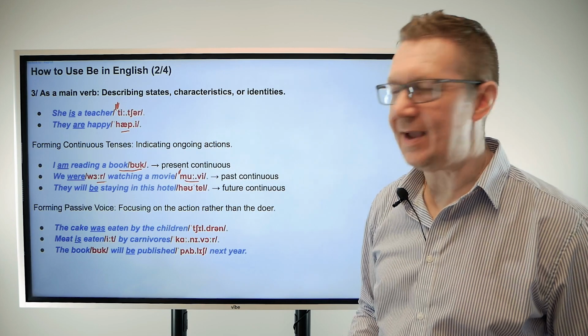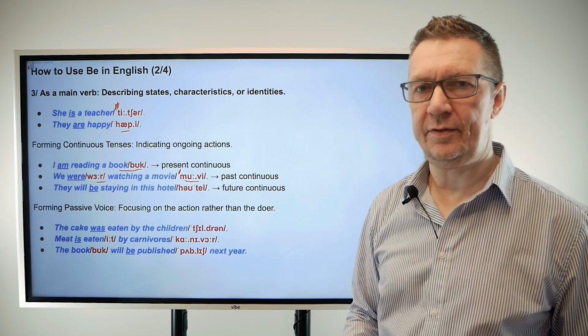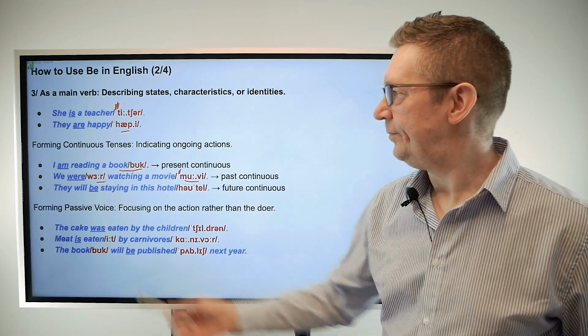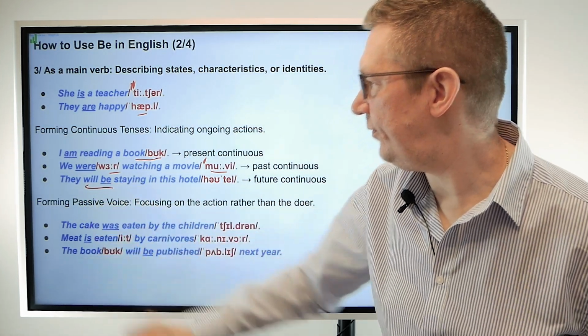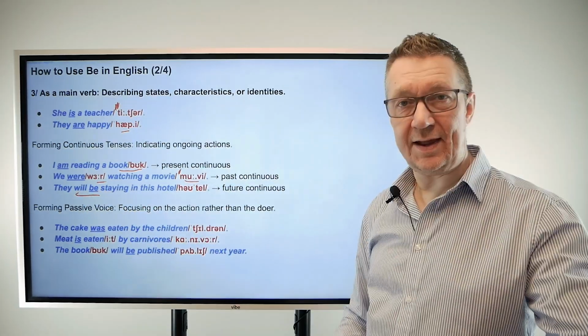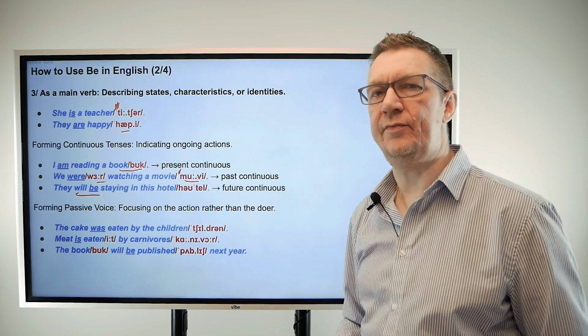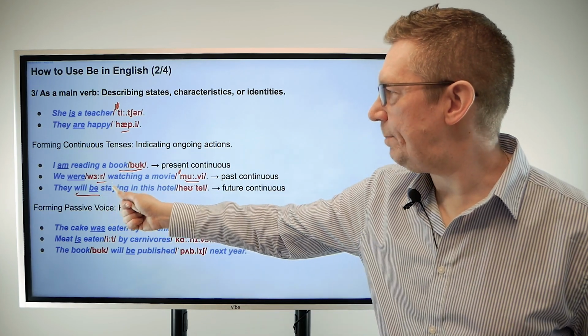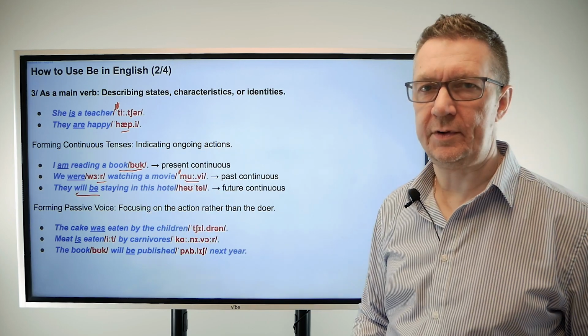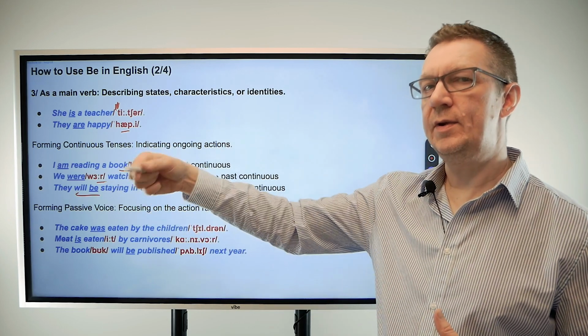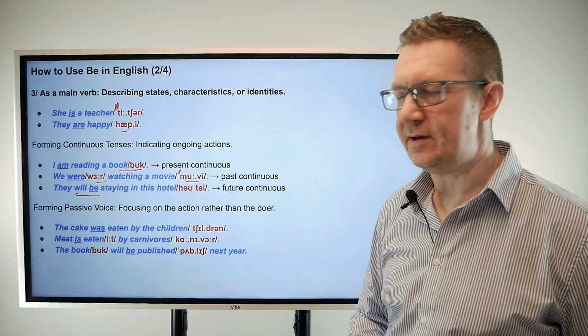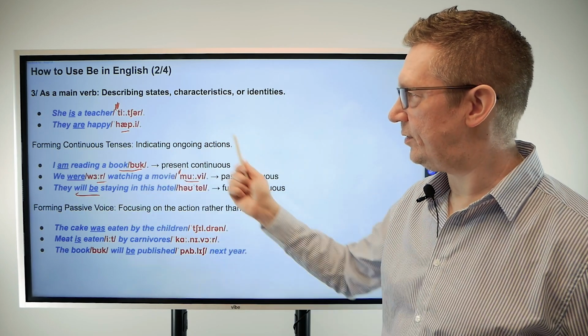They will be staying in this hotel. They will be staying. This will be, okay, this is the future form. Be takes the form that we know, the infinitive form, to be. They will be staying in this hotel, okay? Something they will be doing in the future, future continuous. So there's the continuous forms.